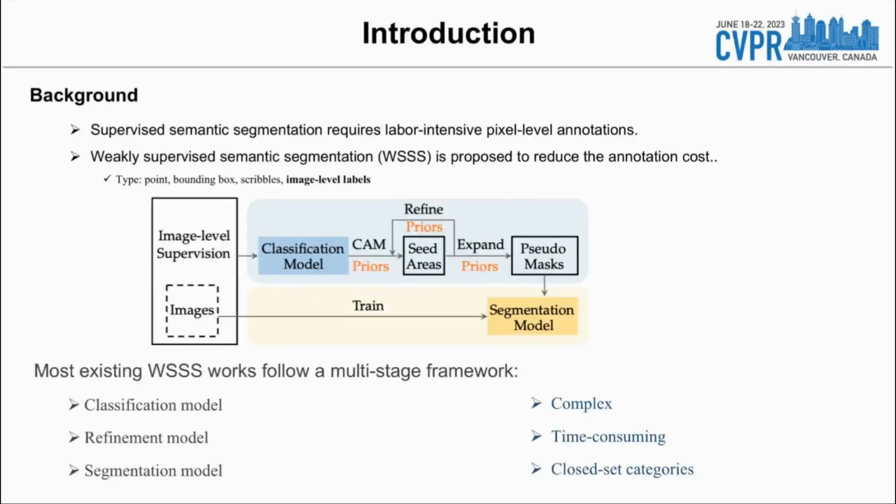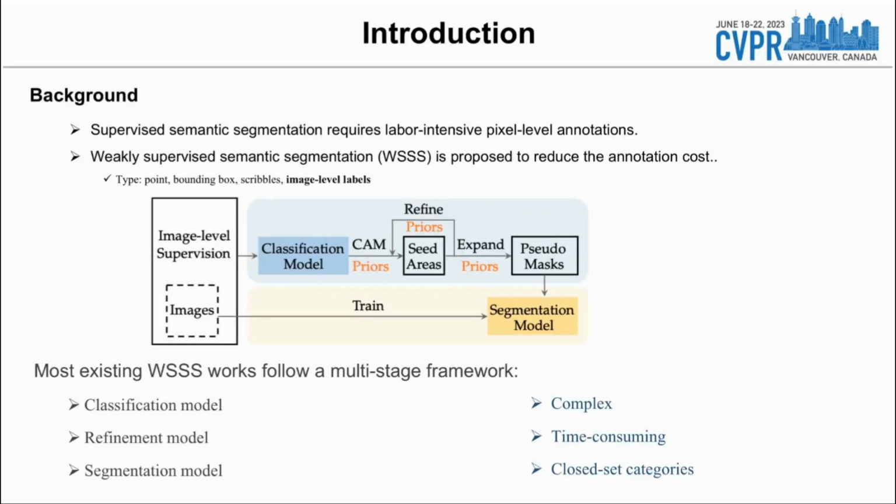Here are our background and motivation. Semantic segmentation aims to predict pixel-level labels but requires labor-intensive pixel-level annotations. Weakly supervised semantic segmentation is proposed to reduce the annotation cost. It only requires weak supervision, such as point, bounding box, scribbles, or image-level labels. This work focuses on the last type.